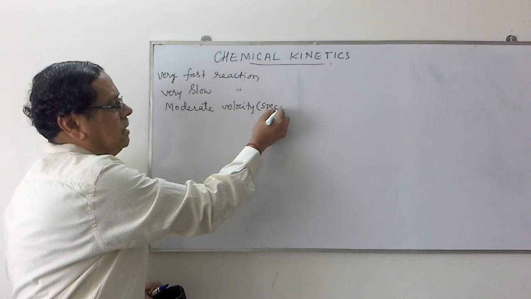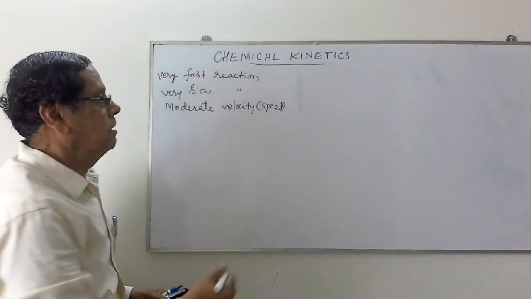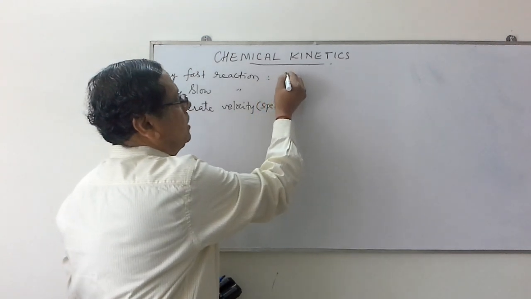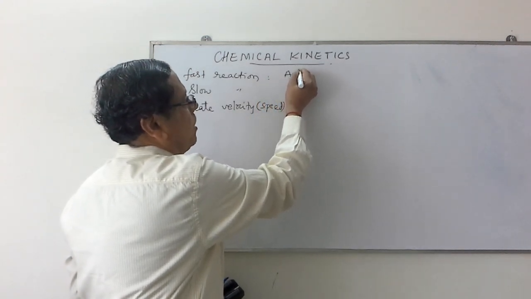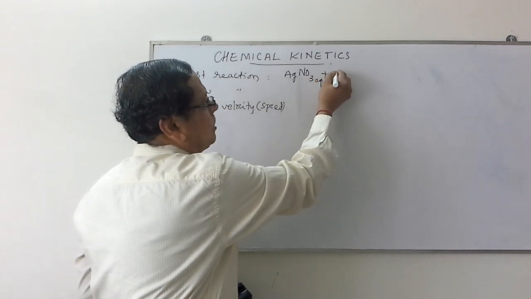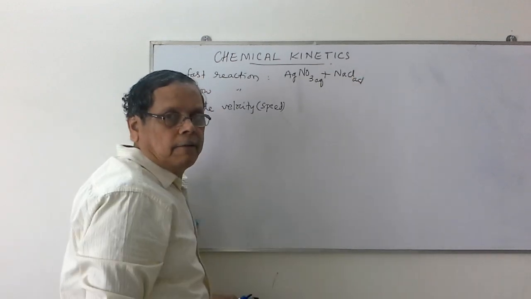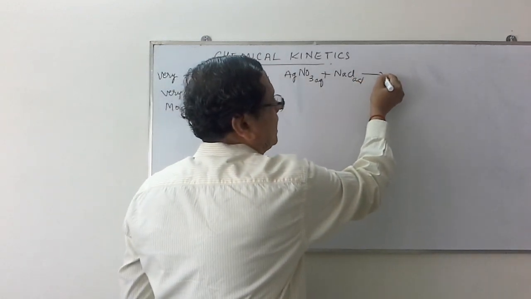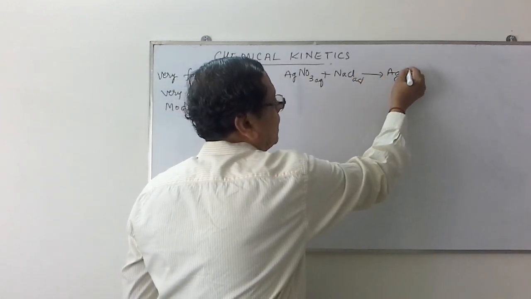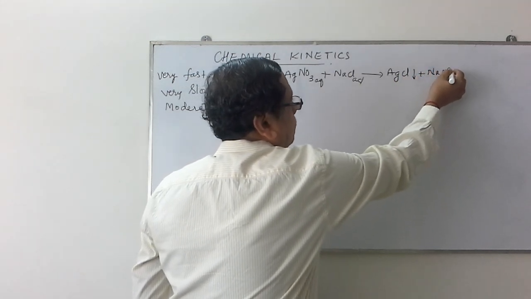So when we consider the reactions which are used in the qualitative analysis, for example, when we want to test with the Ag plus ion, you take the silver nitrate solution. When it is treated with sodium chloride or any chloride solutions, then we observe that AgCl is precipitated immediately along with the formation of NaNO3.